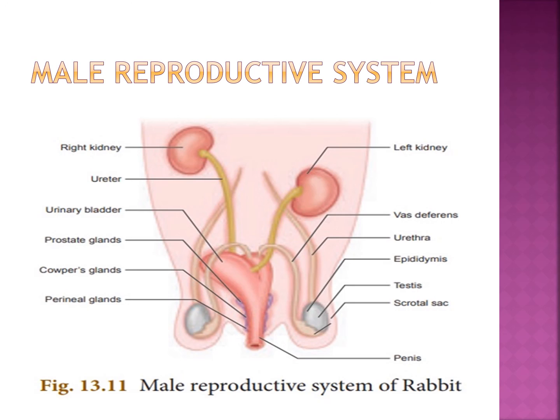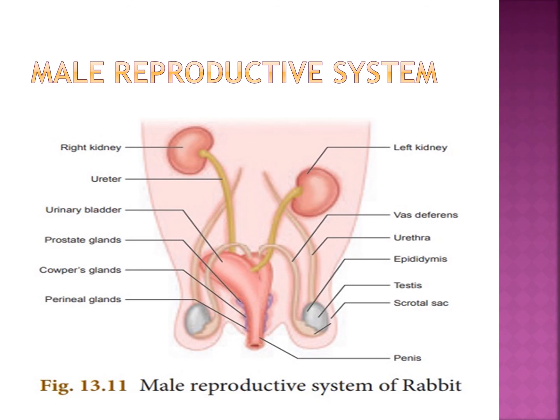The network of tubules leads into the coiled tubule called the epididymis, which leads into the sperm duct called the vas deferens. The vas deferens joins the urethra just below the urinary bladder. The urethra runs backward and passes into the penis.